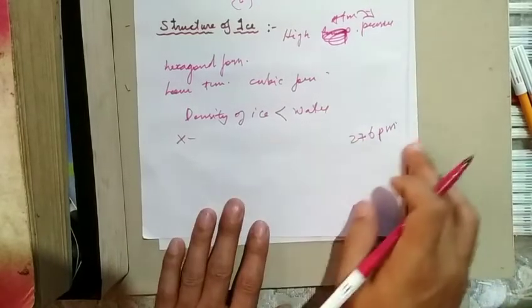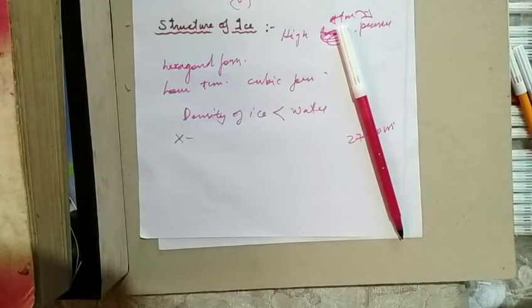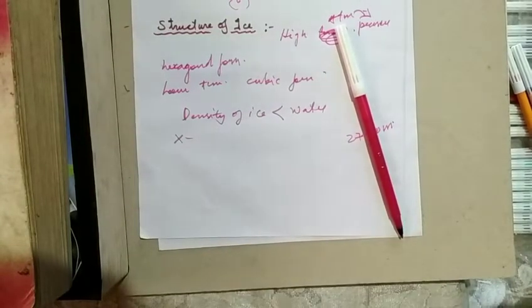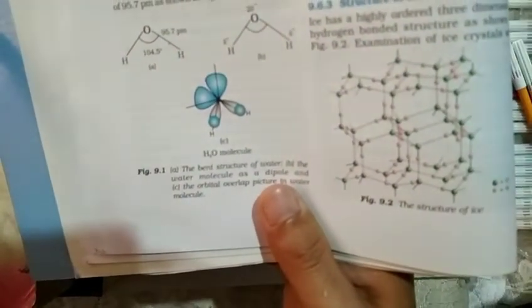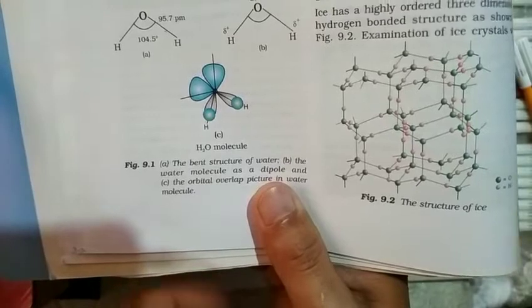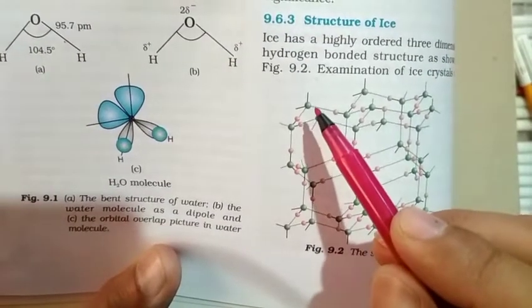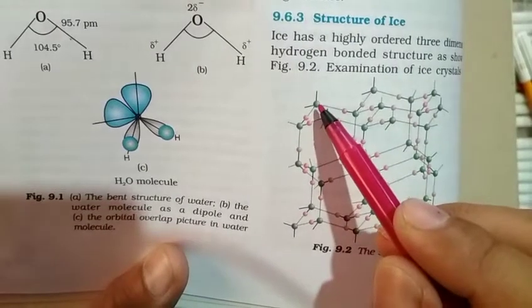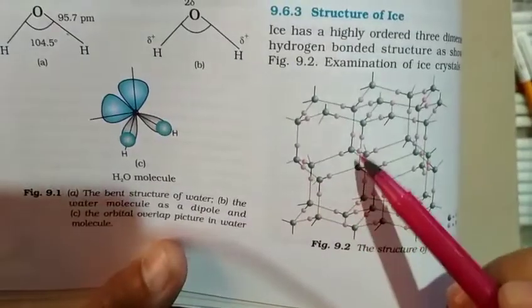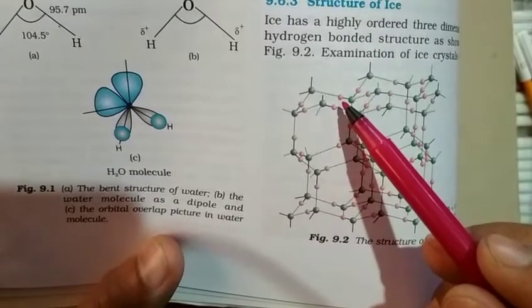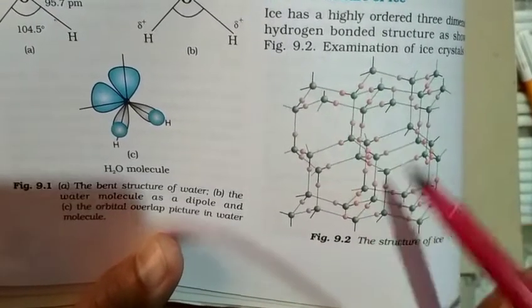I haven't drawn the structure, so let us see it from your textbook. It's given in your textbook, the structure of ice. The bigger spherical structure denotes the oxygen atom, and they are arranged tetrahedrally. The smaller one represents the hydrogen. So this is the structure of ice.